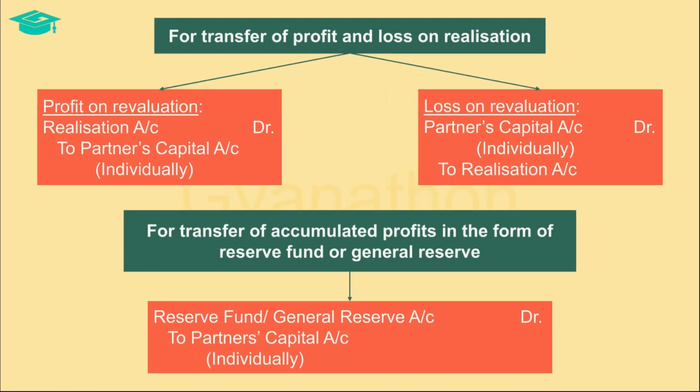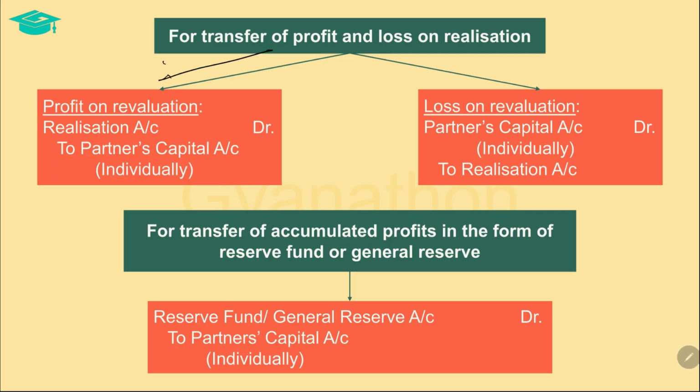Once all the entries relating to the realization of assets, settlement of liabilities, and realization expenses are passed, then the realization account is balanced. A final credit in the realization account indicates a profit on realization, whereas a final debit balance in the realization account indicates a net loss on realization.